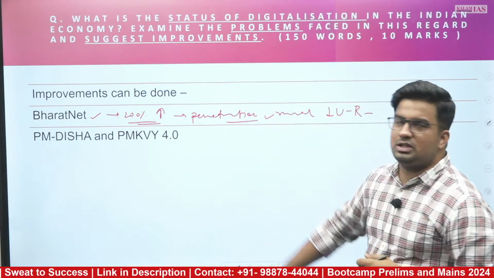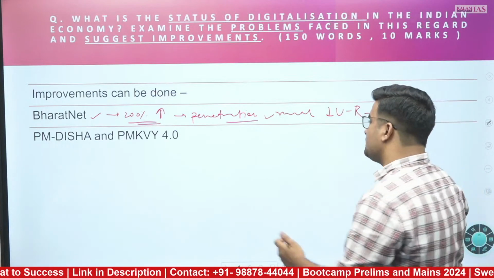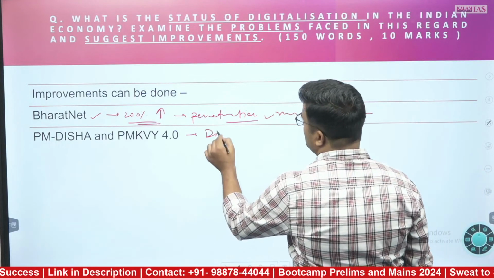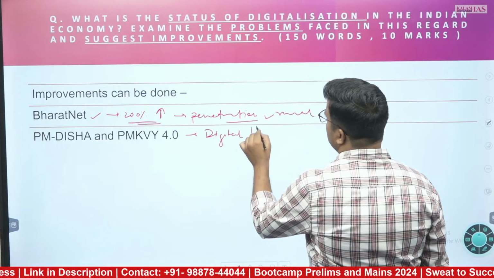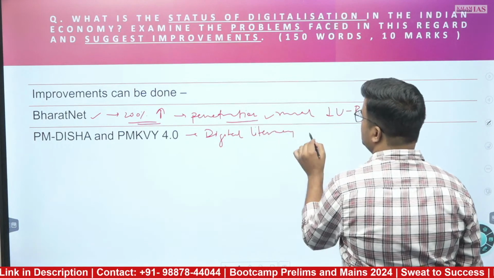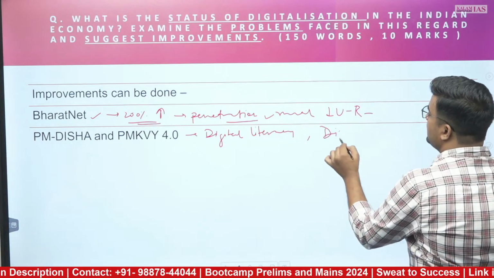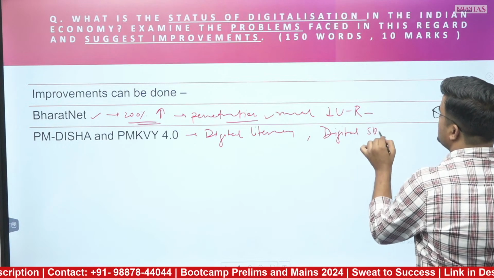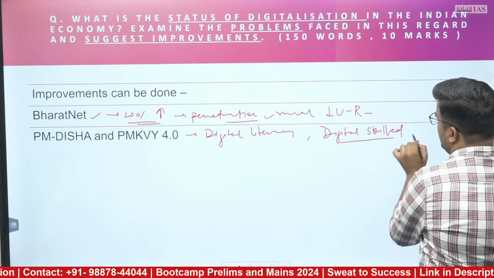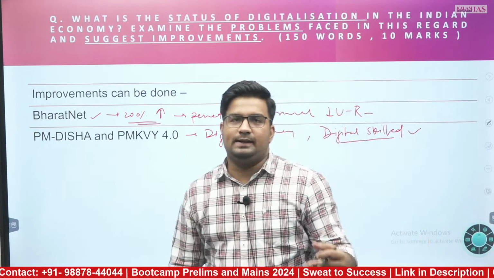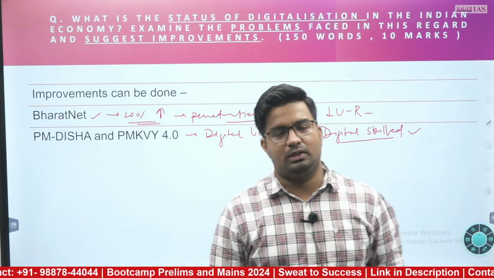Furthermore, PM Disha and PM Kaushal Vikas Yojana 4.0 for digital literacy and digital skilling can further integrate the labor force or low skilled people into the manufacturing aspect.